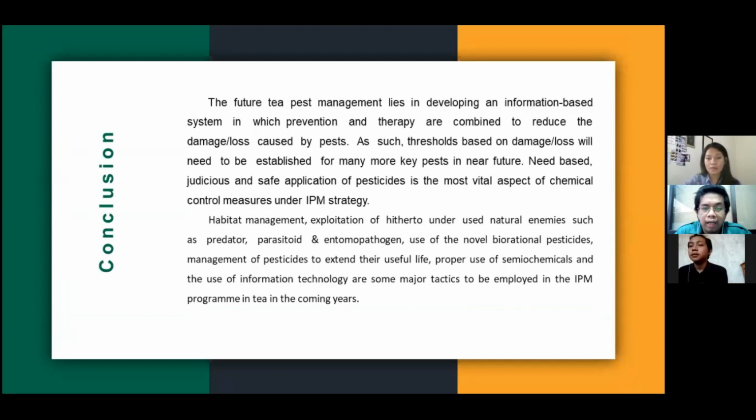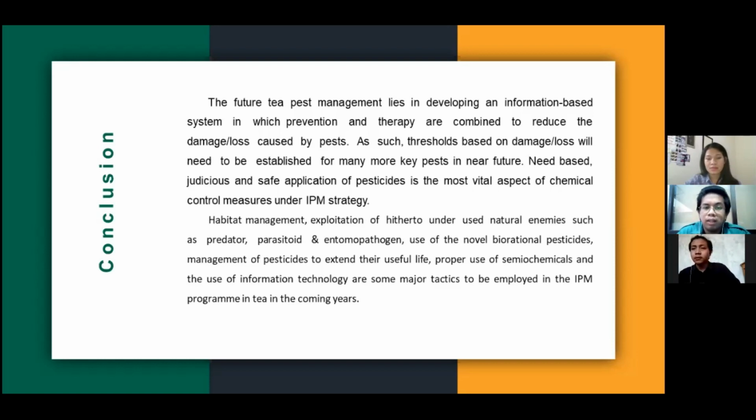As such, thresholds based on damage or loss will need to be established for many more key pests in the near future. Need-based, judicious, and safe application of pesticides is the most vital aspect of chemical control measures under the IPM strategy.